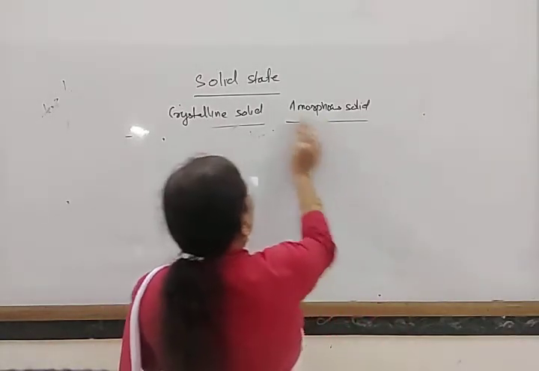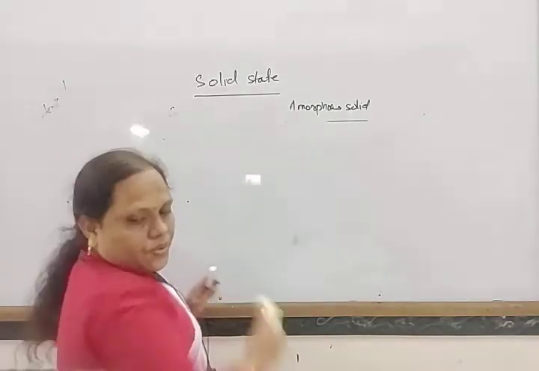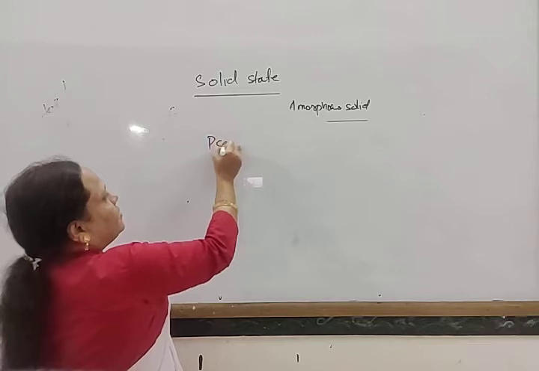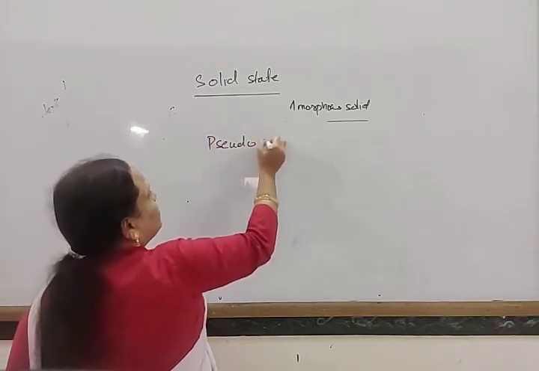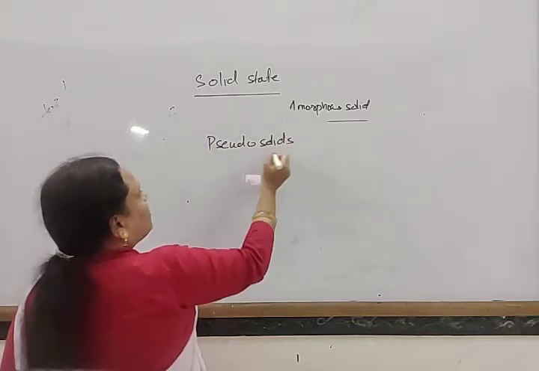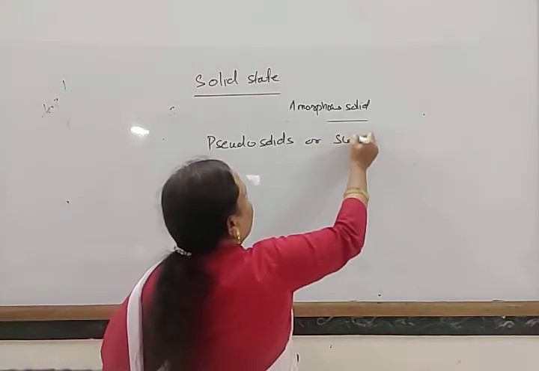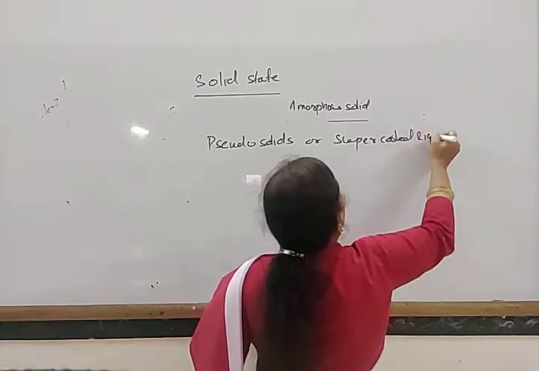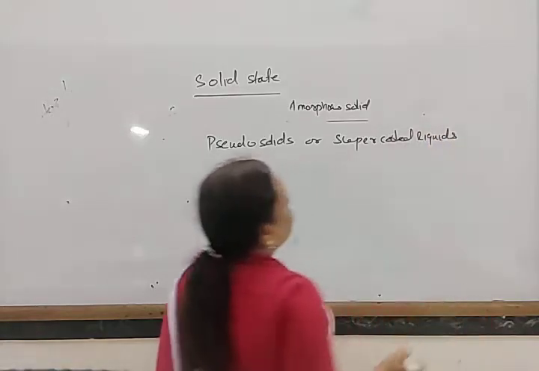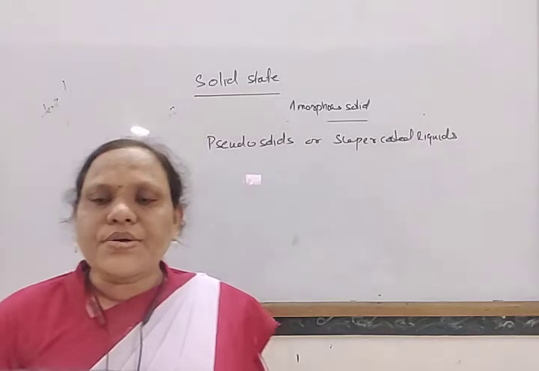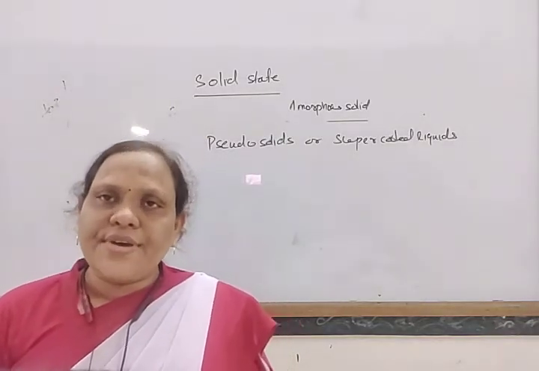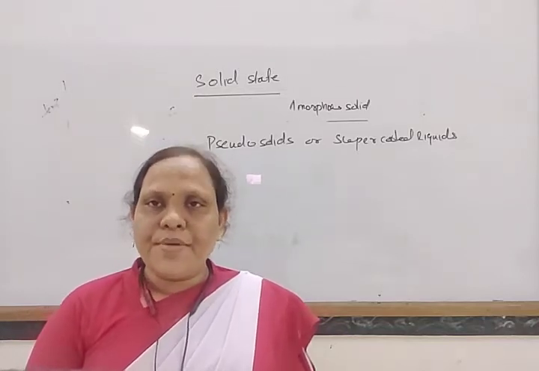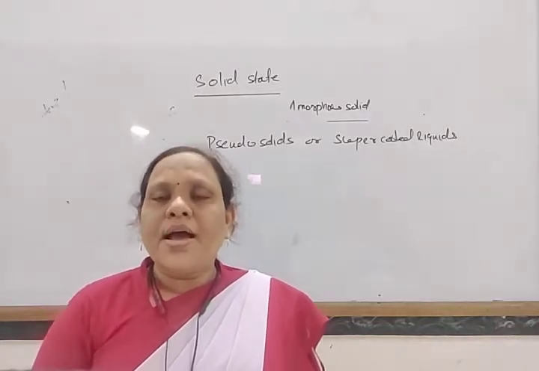So these are the differences, or the characteristics, of crystalline and amorphous solids.